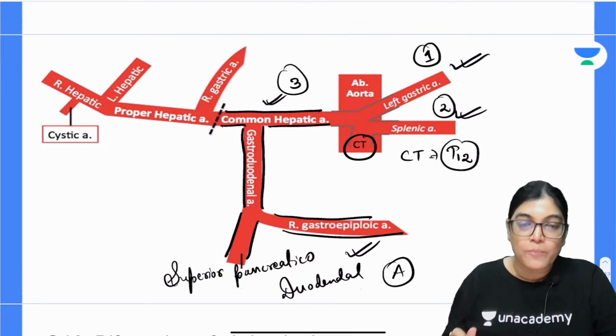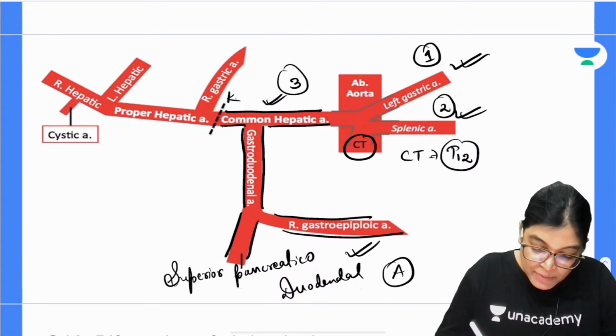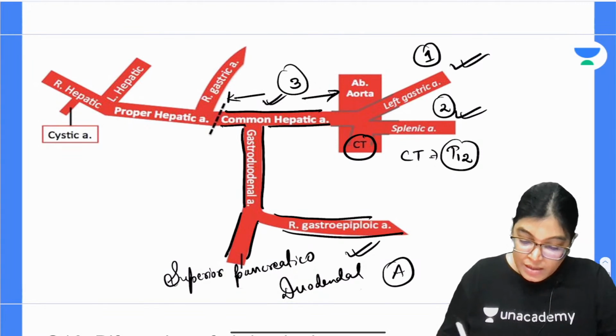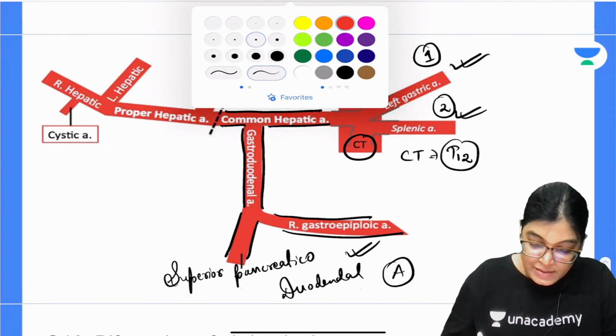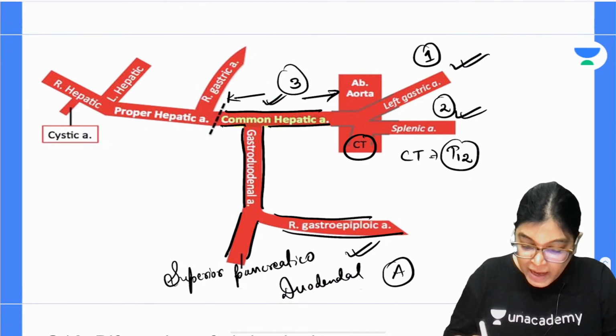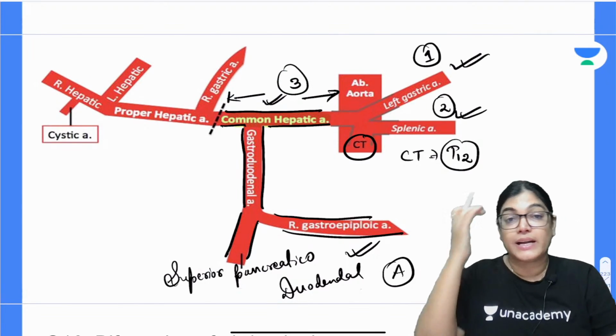And if we see the component of artery exactly between the celiac trunk and that of gastroduodenal artery, this component of artery is the common hepatic artery. So common hepatic artery is the correct answer.